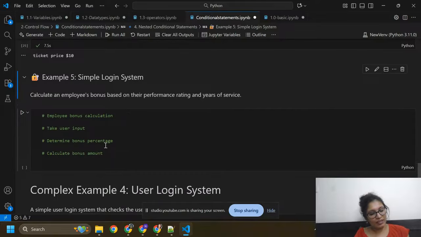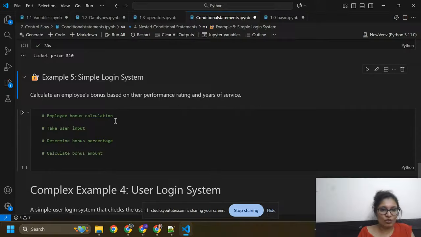These are very long examples, it took some time. Calculate an employee bonus based on their performance rating and year of service. Okay, so here you can see employee bonus. I'm going to calculate employee bonus based on their performance rating and year of service.